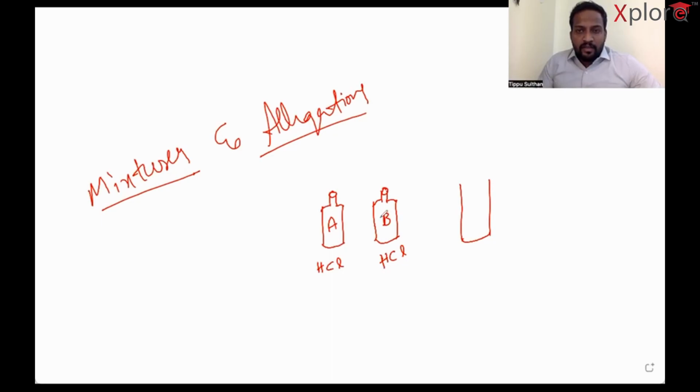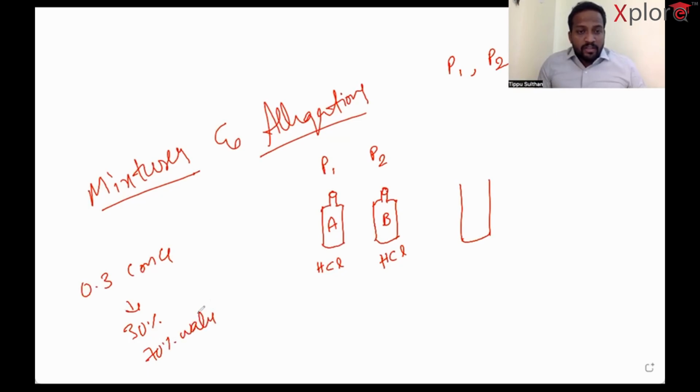This is another hydrochloric acid with different P1 and P2 concentrations. P1 is the concentration of bottle A and P2 is the concentration of bottle B. So what do you mean by concentration? The percentage of pure acid is known as concentration. If somebody says 0.3 is the concentration of the acid, it means only 30% is pure acid, and the rest, 70%, is water. This is the meaning of concentration. Please mind it, my dear buddies.